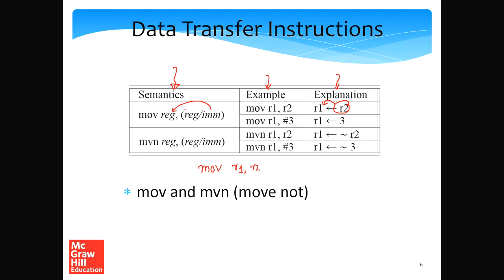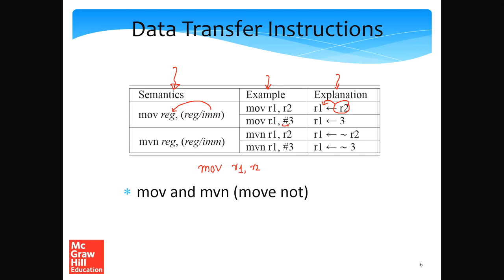So let's consider the second example, move R1. Here is an idiosyncrasy of the ARM ISA, that all immediates are preceded with a hash. The hash character is above 3 on your keyboard. So all immediates in ARM need to be prefixed with a hash.